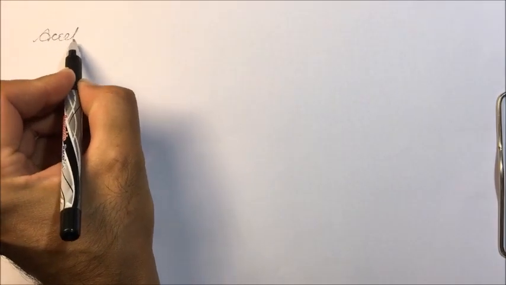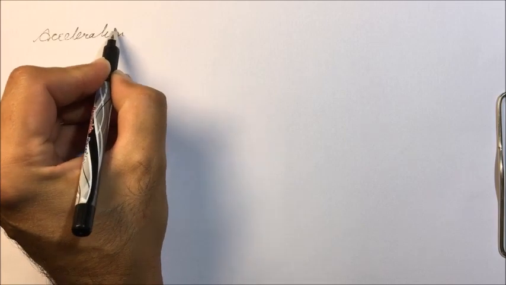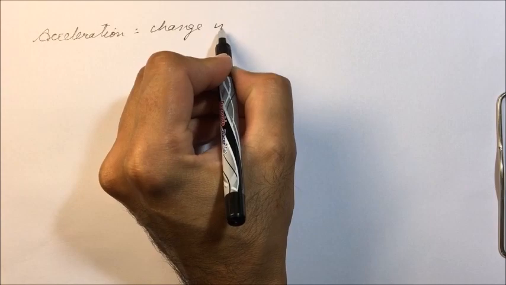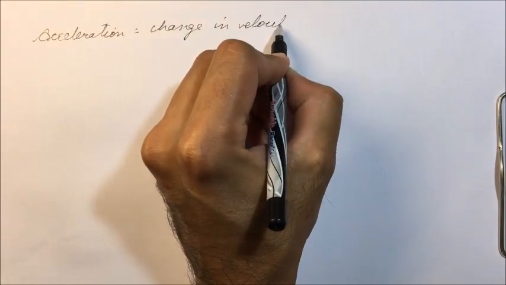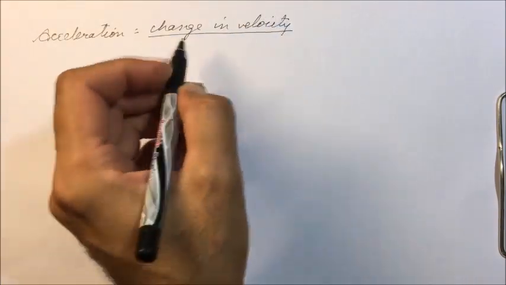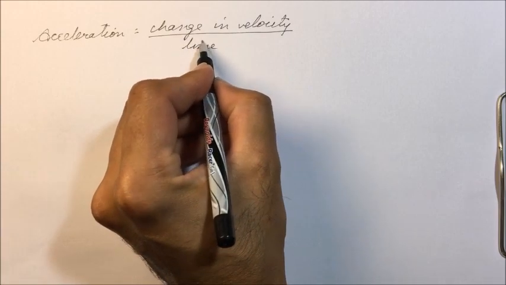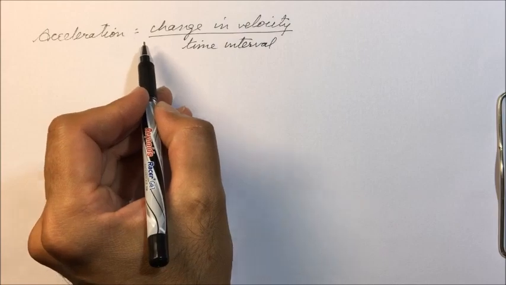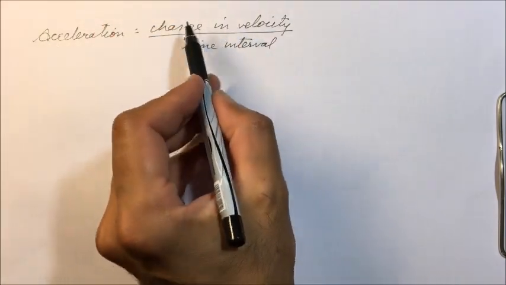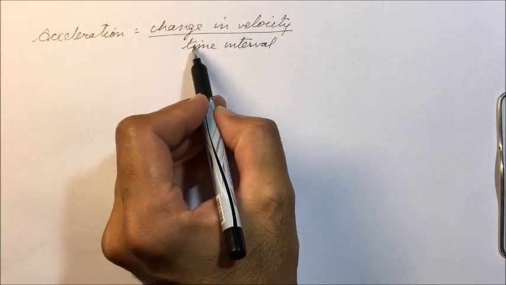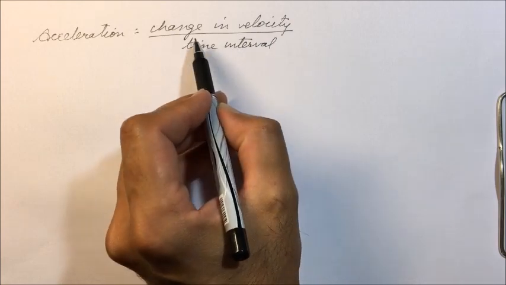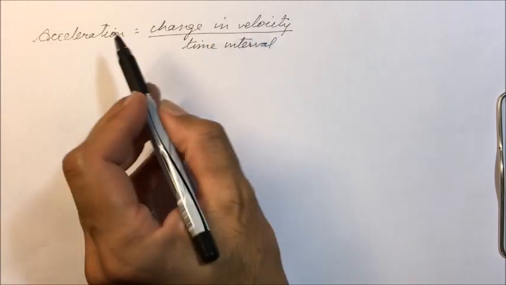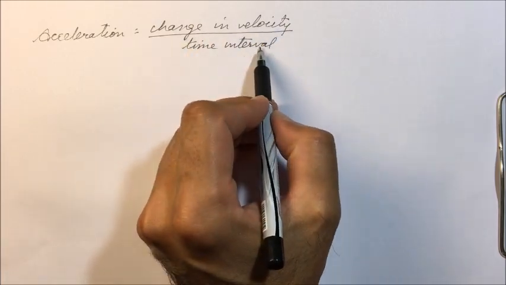Thus acceleration equals change in velocity divided by time interval. So here acceleration can be defined as change in velocity. What is the change in velocity and how much time has been taken for that change in velocity? So acceleration equals change in velocity upon time interval.